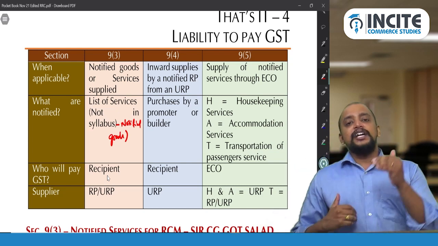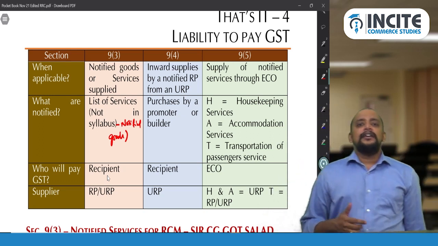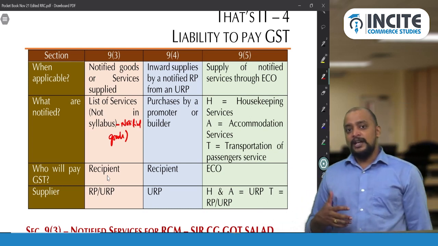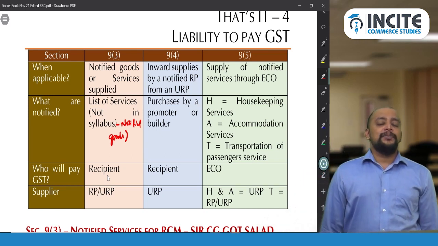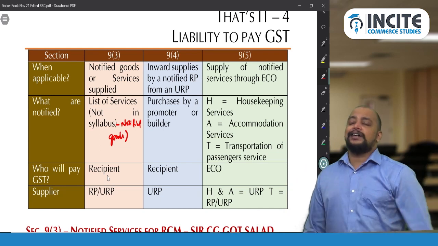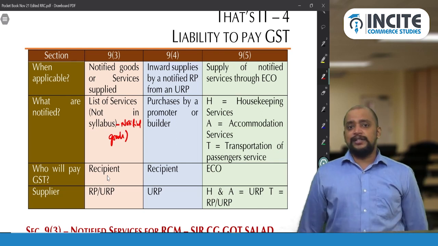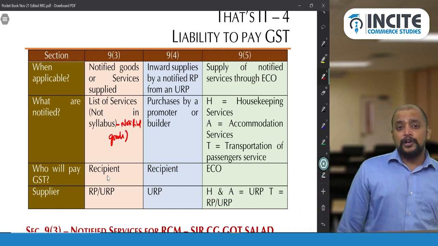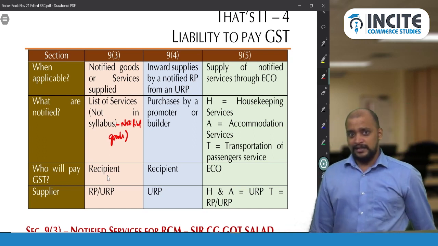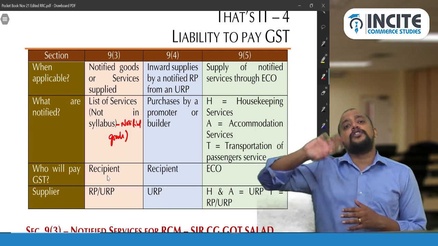HAT. H for housekeeping services. An example of housekeeping services is Urban Clap or Quikr, etc. In that case, the supplier is the technician, the e-commerce operator is Urban Clap, and the recipient is a household. So on the entire transaction, the liability to pay GST is on the e-commerce operator. Same way accommodation services. The supplier is the hotel owner and the e-commerce operator is Goibibo, MakeMyTrip or OYO, etc. And the recipient is the guest. On this transaction of renting of accommodation, the liability to pay GST is on the e-commerce operator.